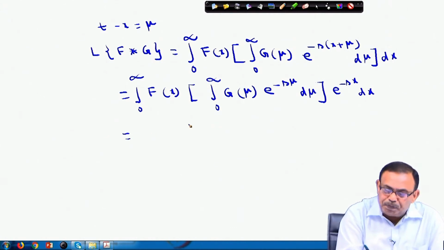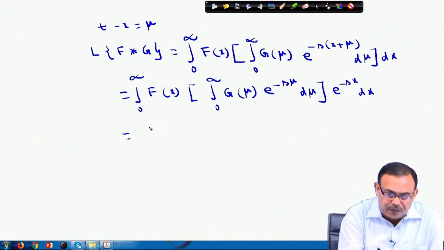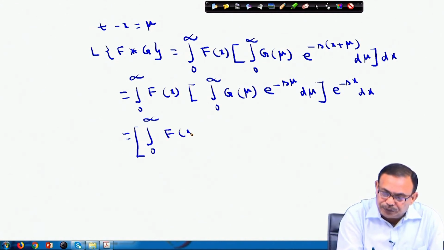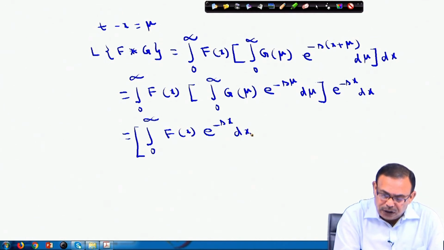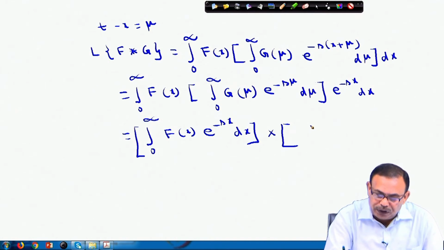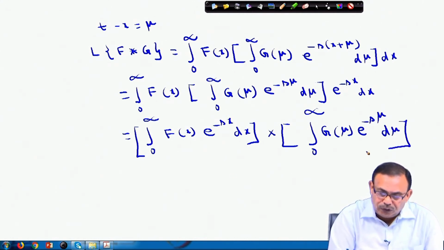So, now I am breaking it into two independent variables, x and mu, and this equals one integral of f(x) into e power minus s x dx, times the integral from 0 to infinity of g(mu) into e power minus s mu d mu. What is this?